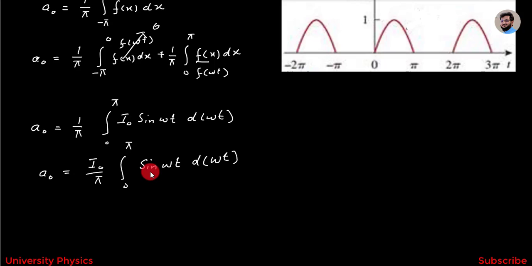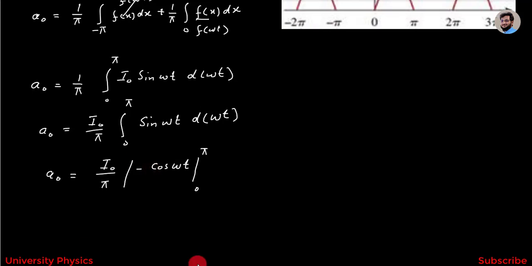Now we know that the integration of sine omega t is minus cos omega t. So it can be written as a naught is equal to I naught by pi into minus cos omega t, and the limits are from 0 to pi. Now we have to put the upper limit and lower limit, and we will get a naught is equal to minus I naught by pi into cos pi minus cos 0.